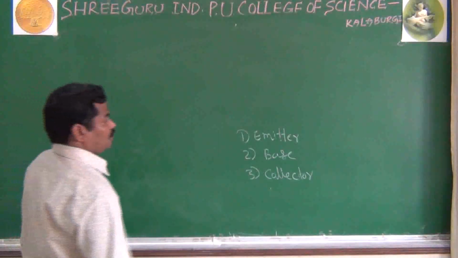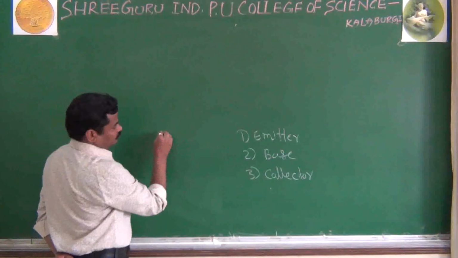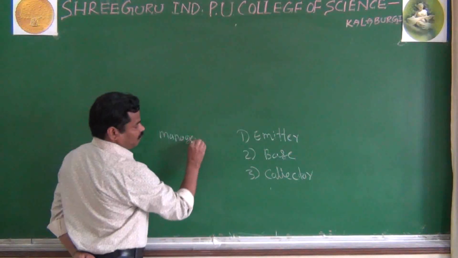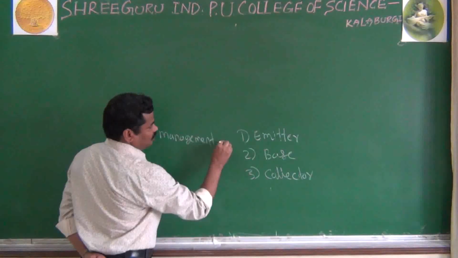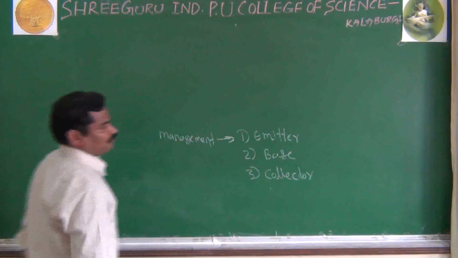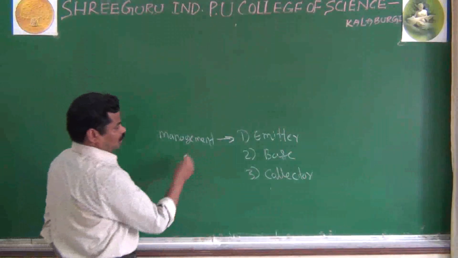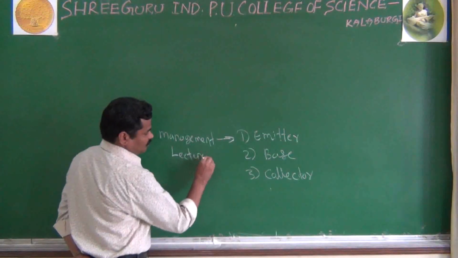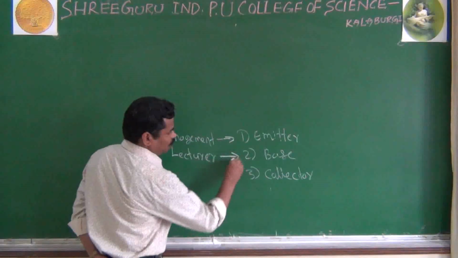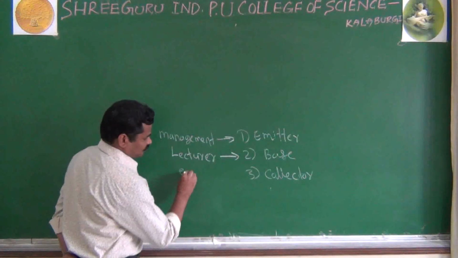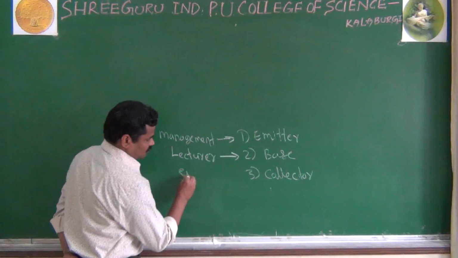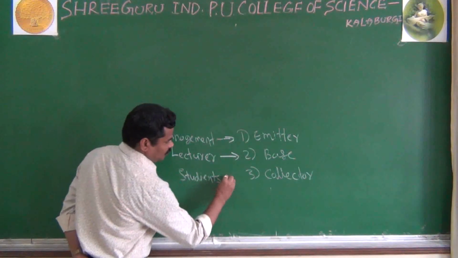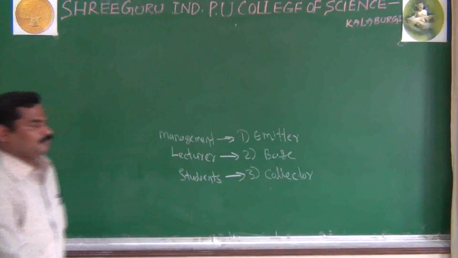For that, you consider the management, that is nothing but your emitter, the lecturer, that is nothing but a base, and the students, that is nothing but your collector.